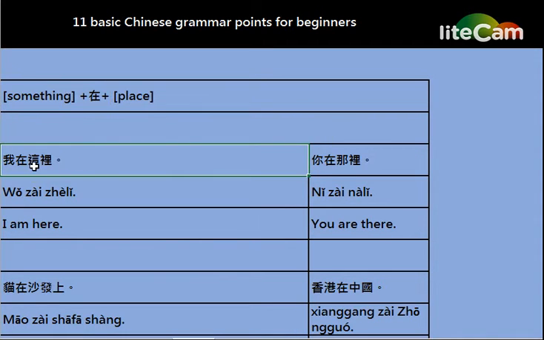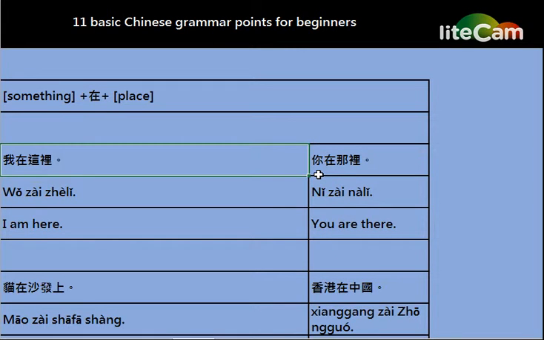For example, something is 我, place is 这里. 我在这里, I'm here. Something 在 place.